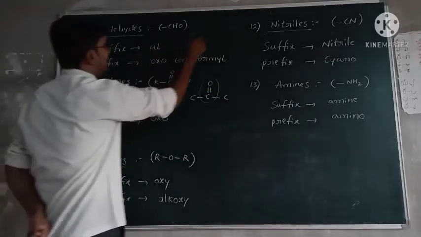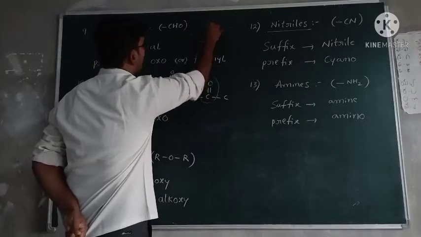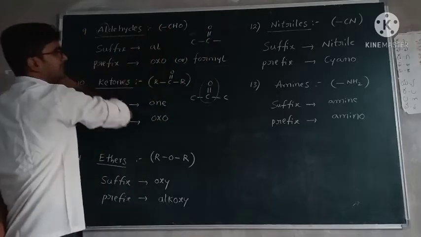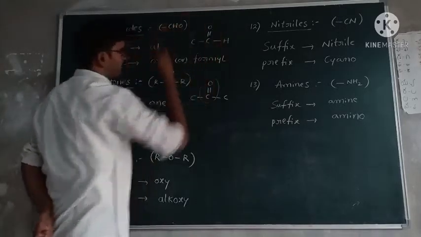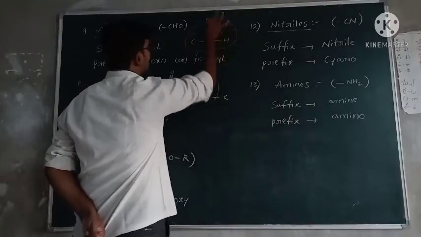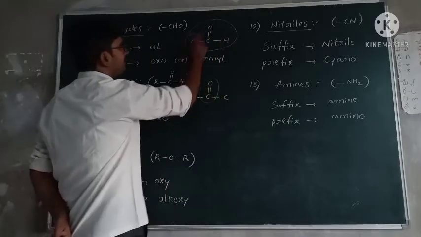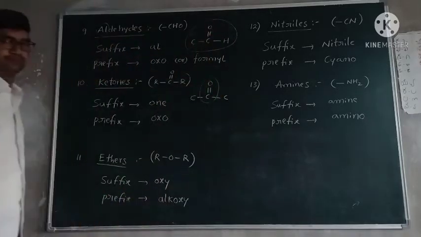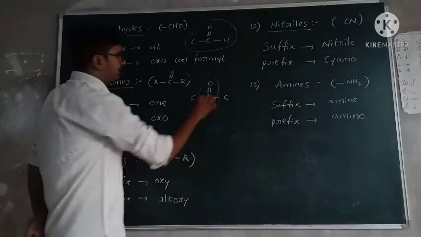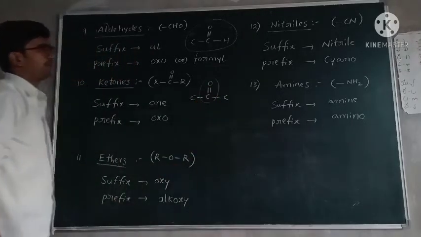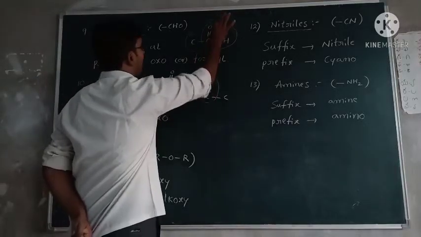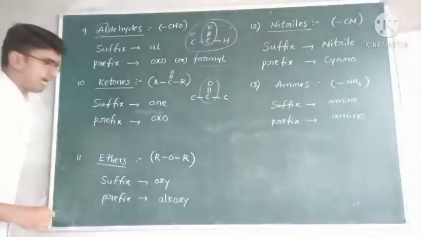But for the aldehyde, here also C double bond O is present. One side is attached to one carbon, and the other side is hydrogen. So this is an aldehyde: one side hydrogen and the other side carbon on the C double bond O. But for a ketone, both sides are carbons attached to the C double bond O. That's why both aldehydes and ketones are simply called carbonyl compounds.